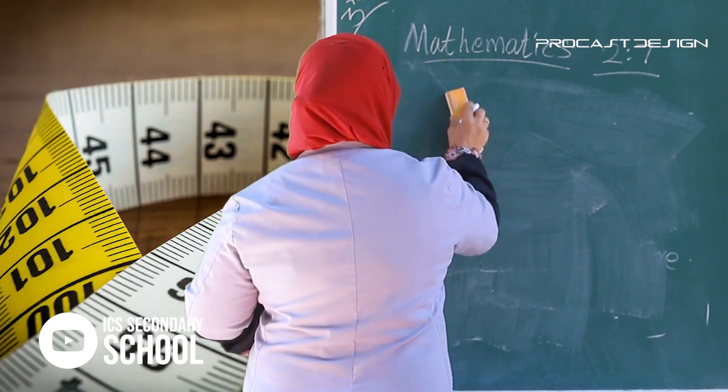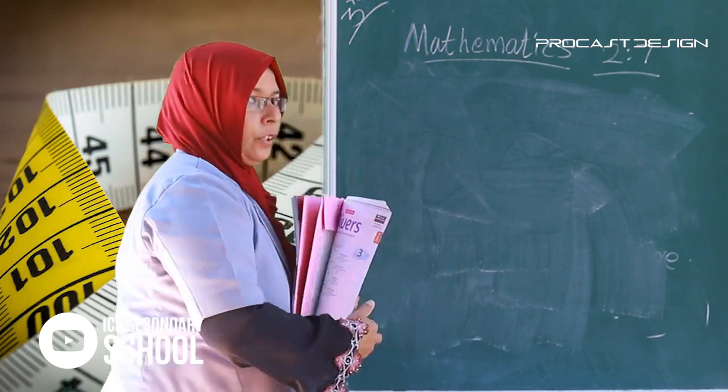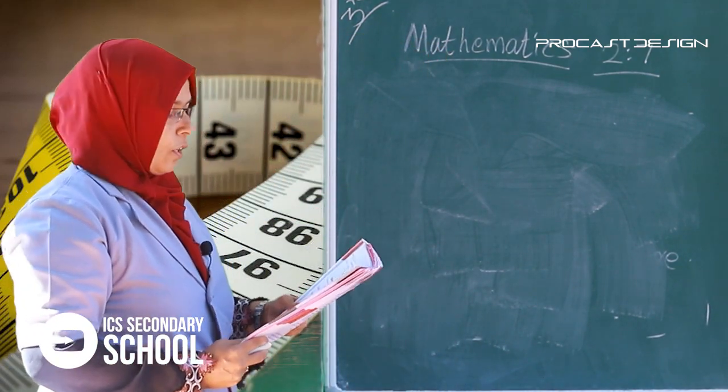All of you write it in your notebook. Do you finish? Okay.